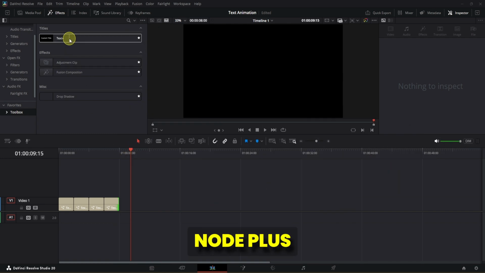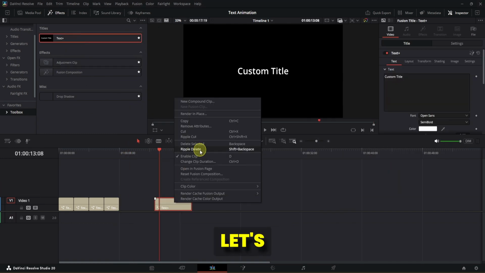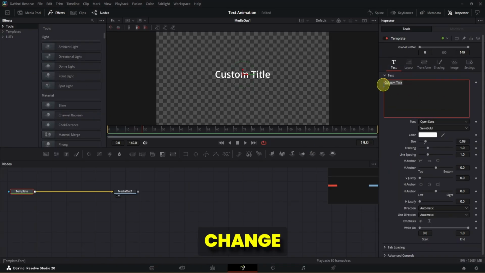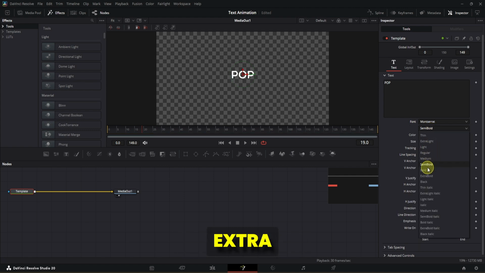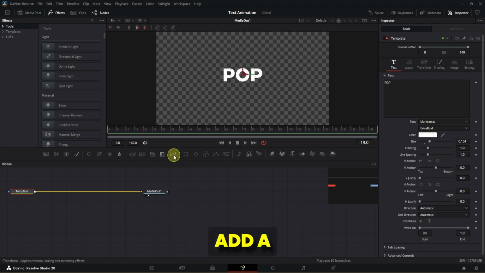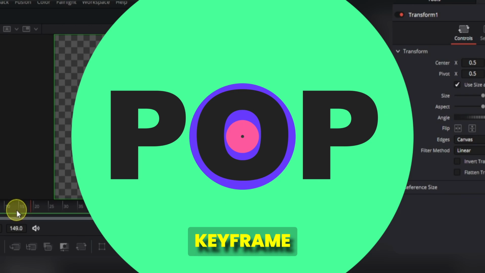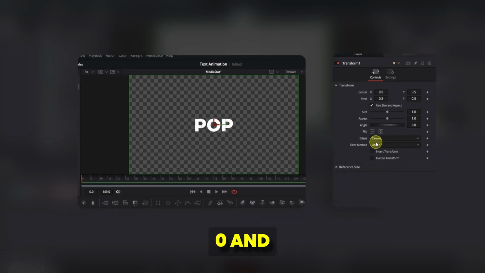We will take the Note Plus and open it in Fusion. Let's change the name of it to Pop, as it is Pop effect, and change the font to Montserrat with extra bold. Add a transform node, add a keyframe at frame 0 and change its size to 0. At frame 8, change the size to 1.2. At frame 10, add a keyframe and change the size to 1.